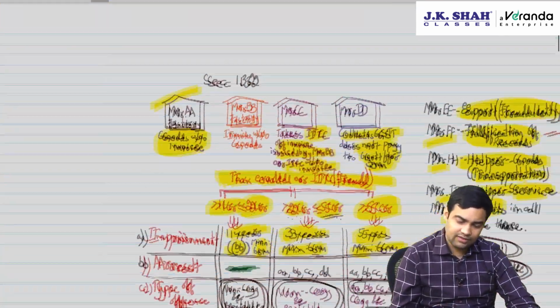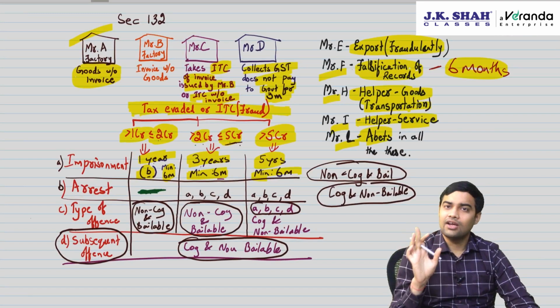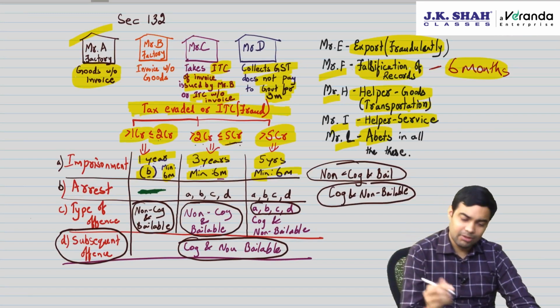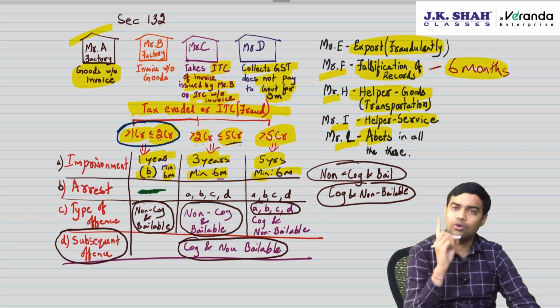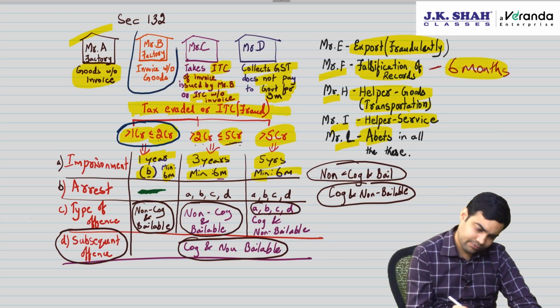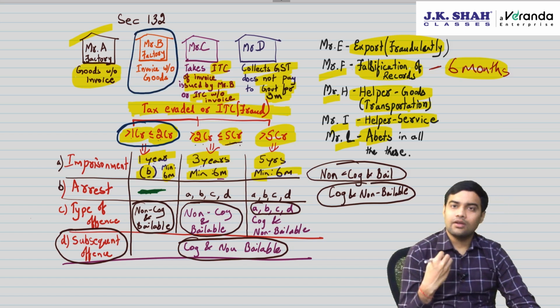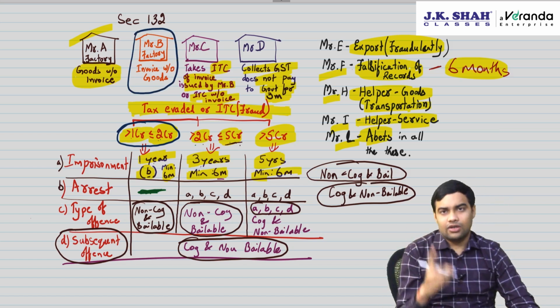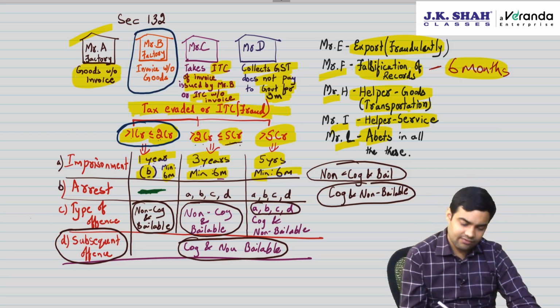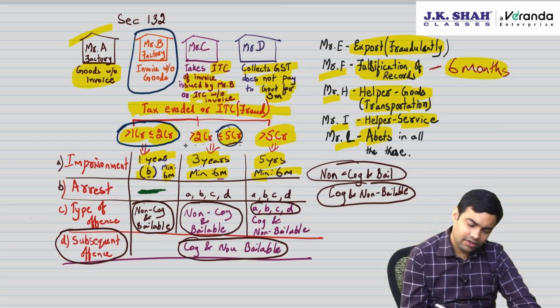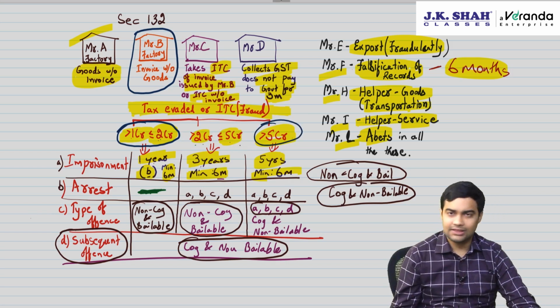And then 132, various crimes, A to F, HIL. Remember, up to 2 crore, but more than 1 crore, only 1. B. More than 2 crore, up to 5 crore, all cases 3-year jail, 5 minus 2. And more than 5 crore, 5 years, minimum 6 months in all.